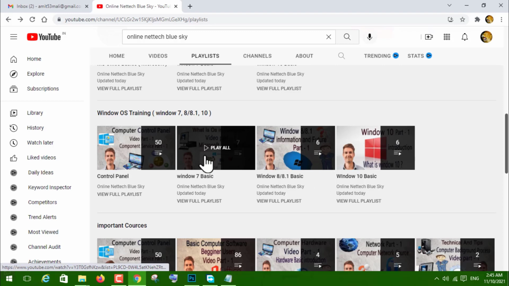You can see Windows 7 basic related. What is Windows 7? What is Windows 7, inside the settings and information related, I have already created. What is 64-bit? What is 32-bit? So I have already created everything.